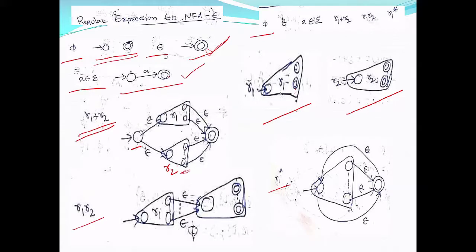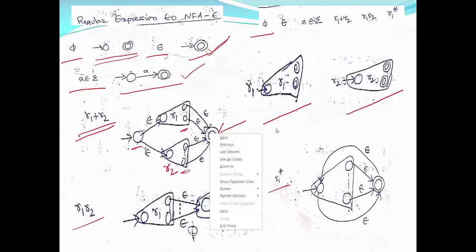Now they are not final states. All final states are made non-final states, and a new final state is introduced. From the previous final states, which are now no more final states, an epsilon transition is included to the new final state. Now suppose some string belongs to R1 plus R2.